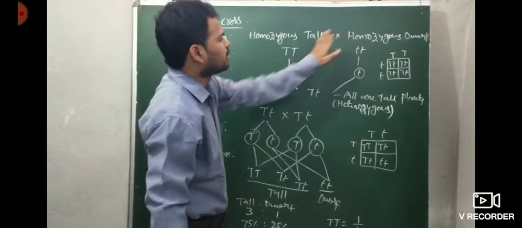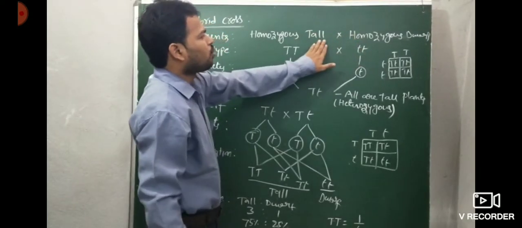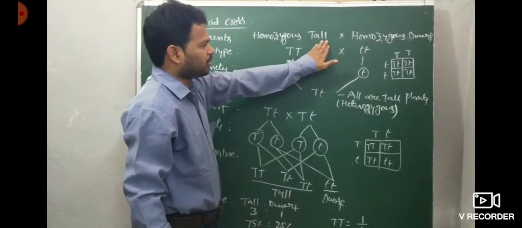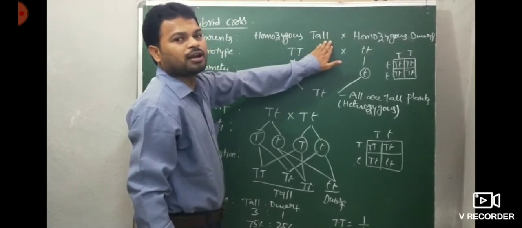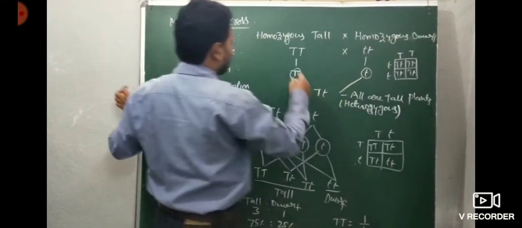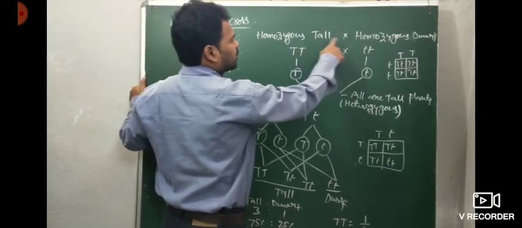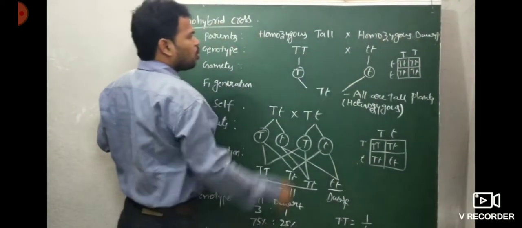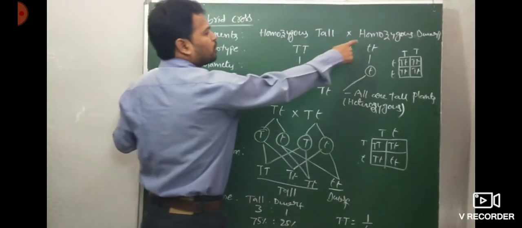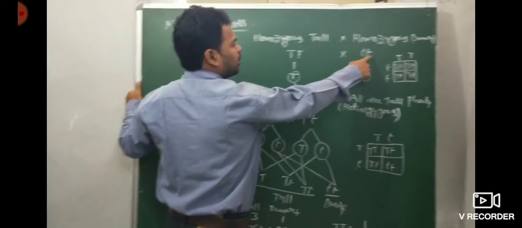A monohybrid cross is the crossing of two parents that differ in only one character. What character? Stem height is taken. So the parents differ in one pair of contrasting characters, tall or dwarf. Mendel crossed a homozygous tall with a homozygous dwarf. The genotype of homozygous tall is capital T, and the genotype of homozygous dwarf is small t.